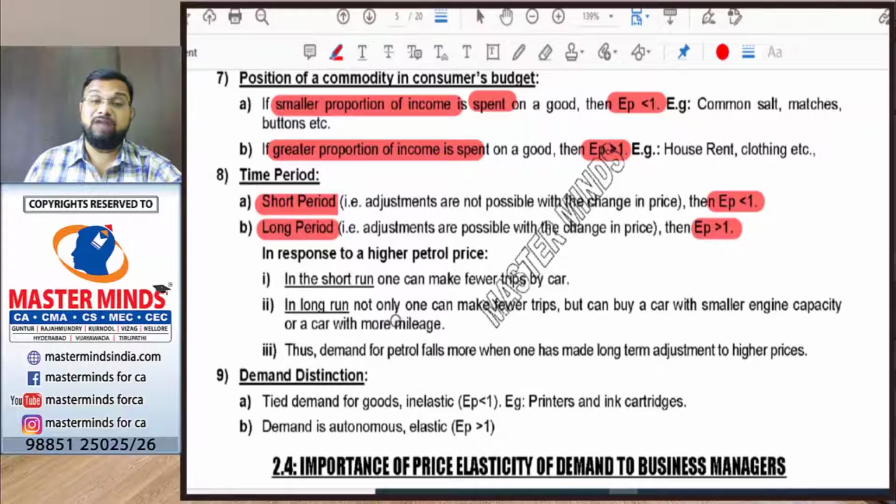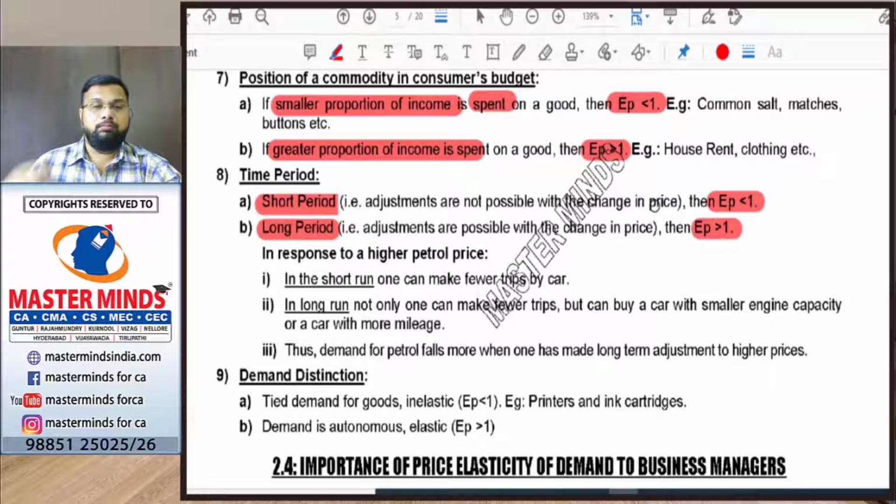But in the long run, what I will do now is shift from a big car to a smaller car, and along with that I make fewer trips. So compared to the short run, the change in demand in the long run is very large. That's why in the long run the price elasticity is greater than 1, and in the short run price elasticity is 1.